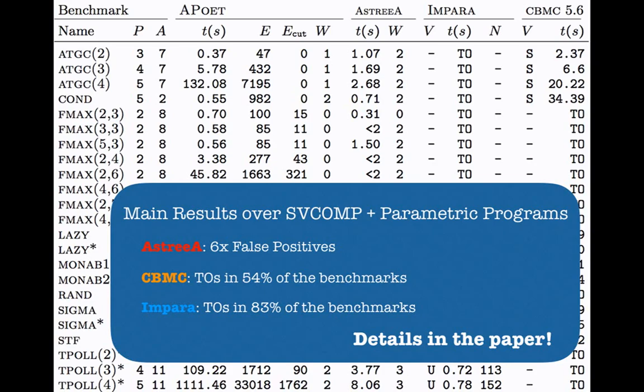The executive summary is that with benchmarks taken from the SV-COMP and some parametric programs that we created, we have that Astrea is producing 6 times more false positives than us. CBMC is timing out over 50% of the benchmarks, and Impara is timing out even more, in 80% of the benchmarks. The details of the evaluation are in the paper.